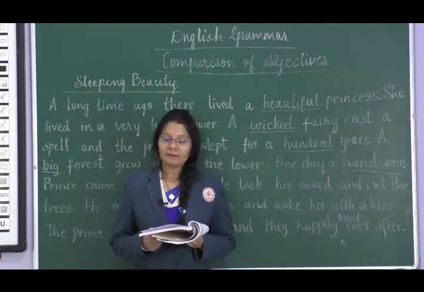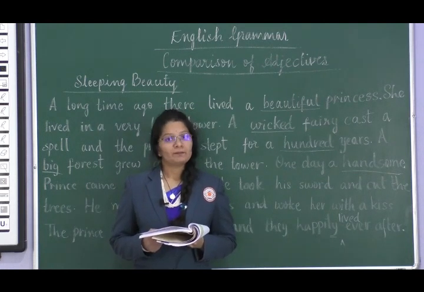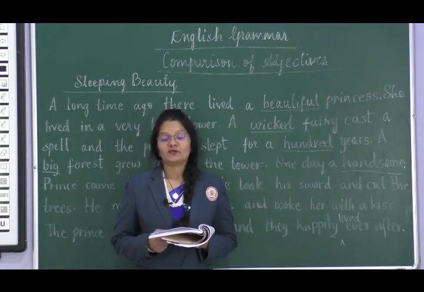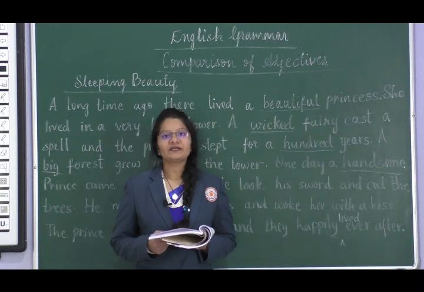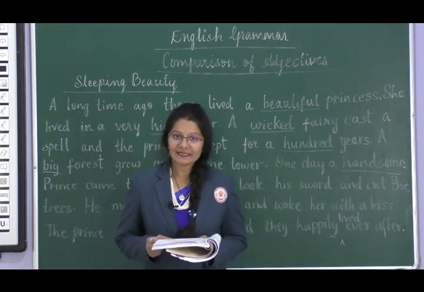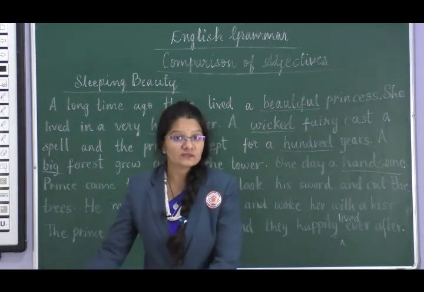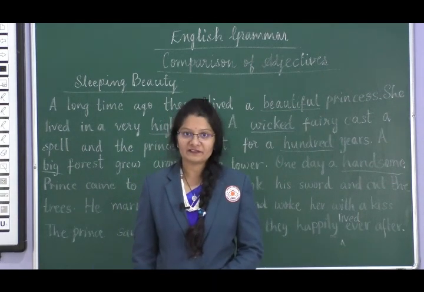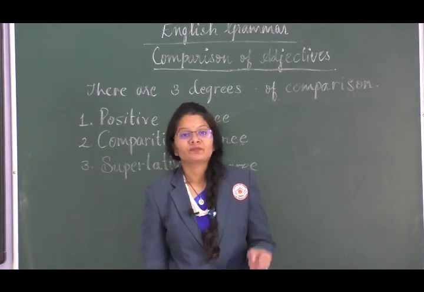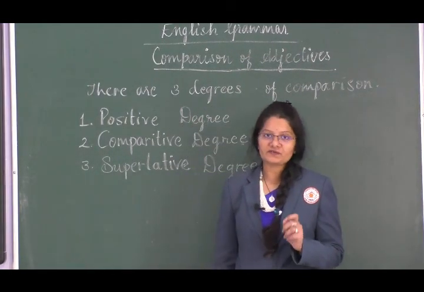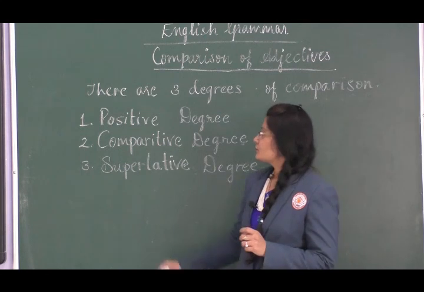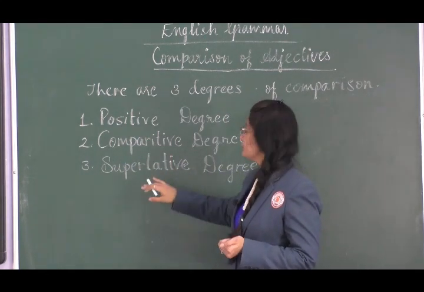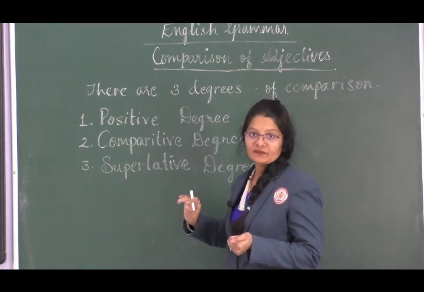So each of them has the same attribute, but the intensity of that attribute is different. So sweet, sweeter and sweetest. Let's begin understanding when we use the positive degree, the comparative degree and the superlative degree. So students, there are 3 degrees of comparison. The first one is positive, second is comparative, third is superlative degree, right?